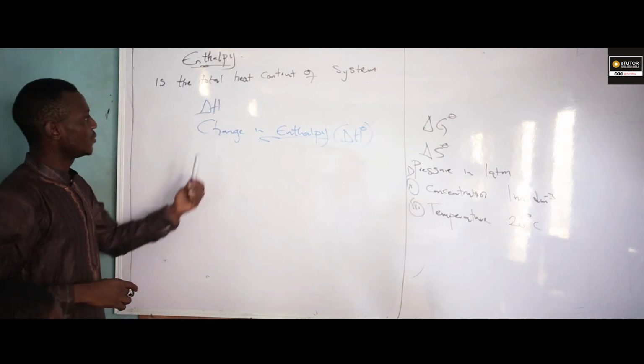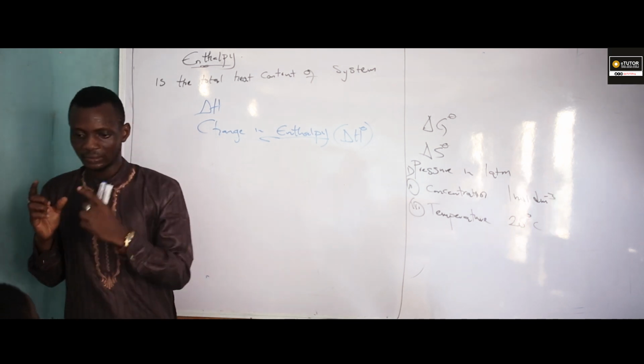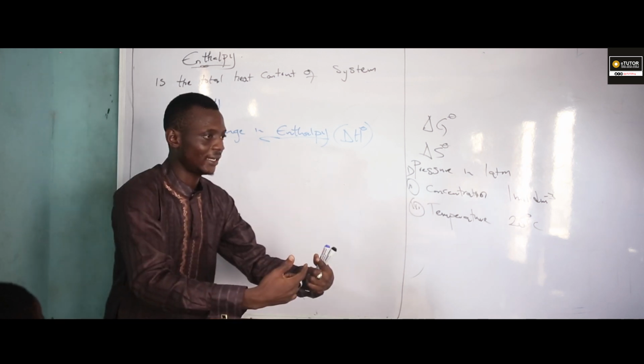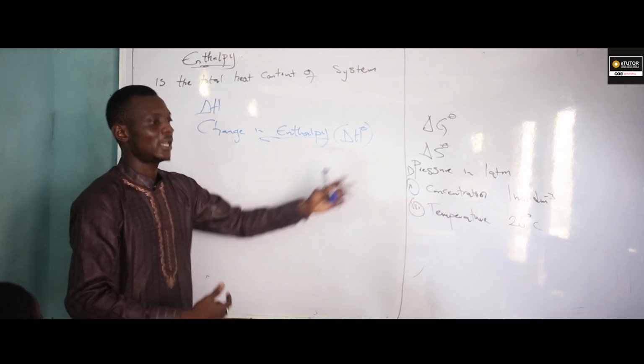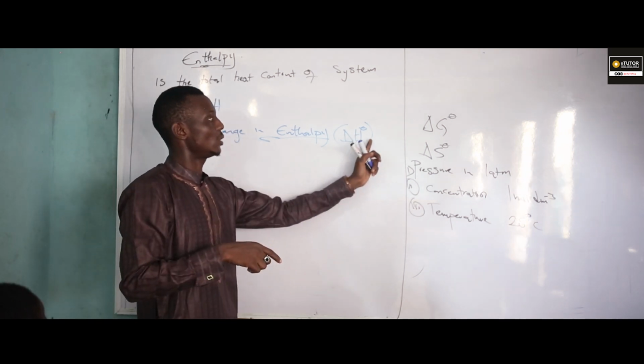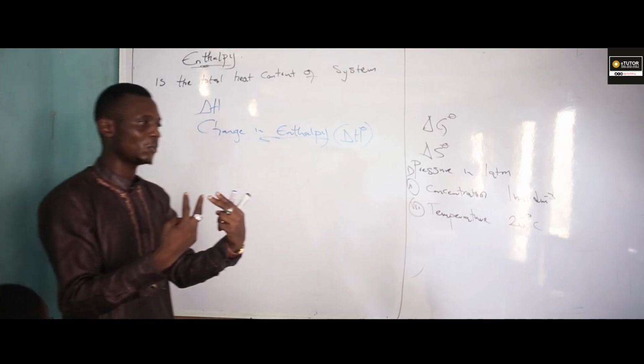What is the meaning of change in enthalpy? When a system moves from one state to another, that means from initial state to final state, we have delta H. And if the system is in standard condition, we call it standard change in enthalpy.